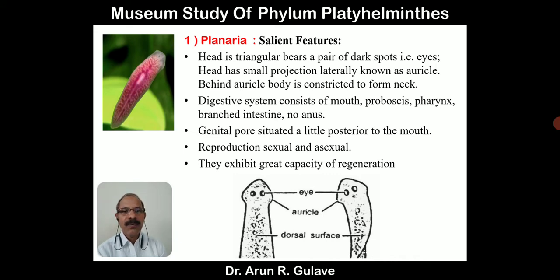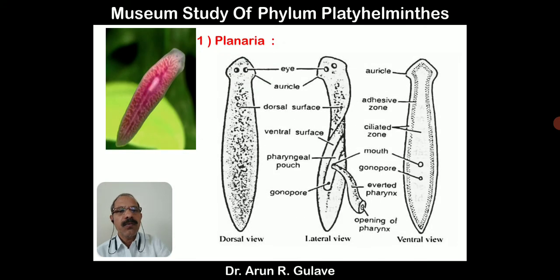Reproduction: sexual as well as asexual mode of reproduction, and they exhibit a great capacity of regeneration. Means if the animal is broken or damaged at certain places, and if it is divided into 2, 3 or 4 pieces, then each piece is able to form the original animal. So that is the capacity of regeneration. So these are some salient features of Planaria, and you can see here the enlarged figure.